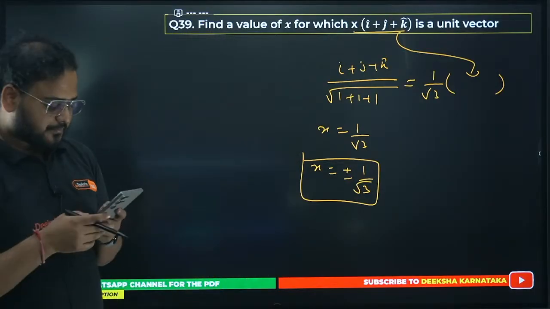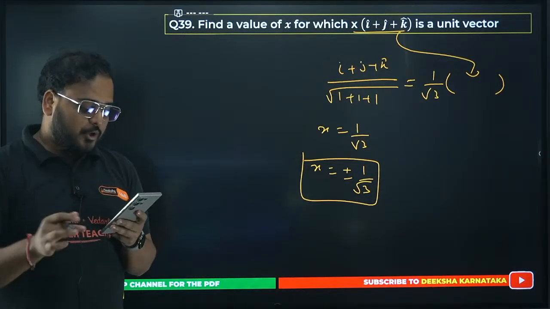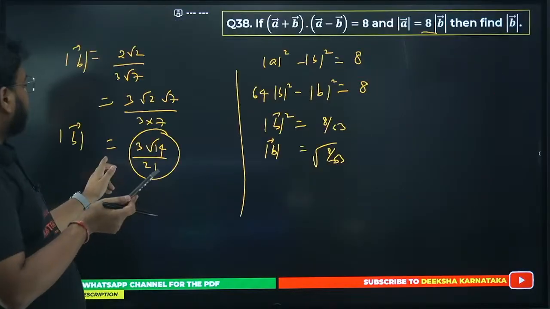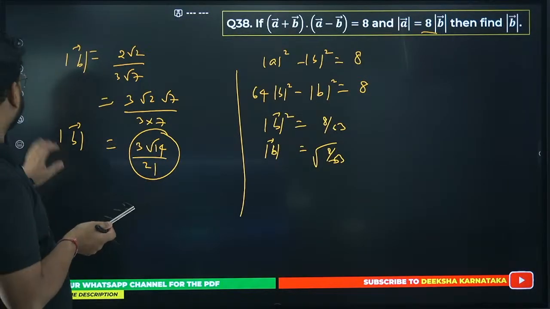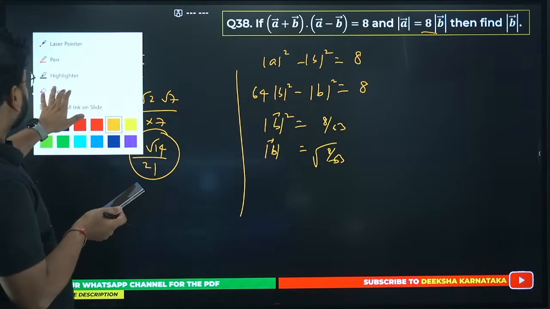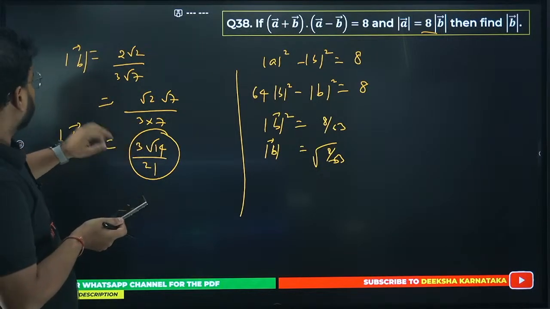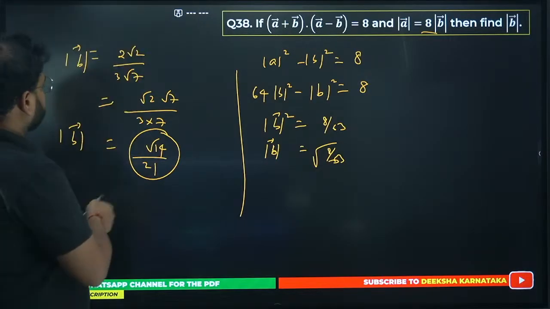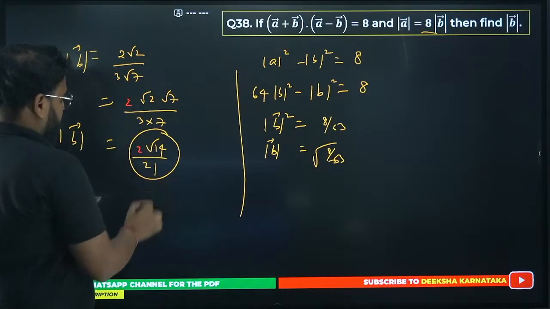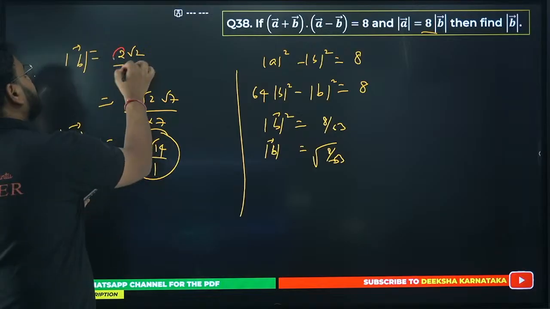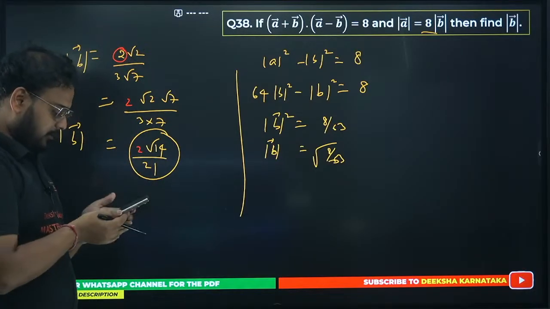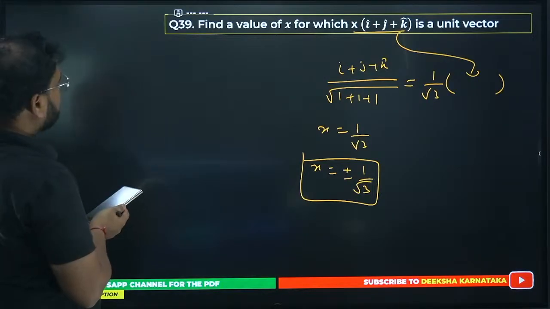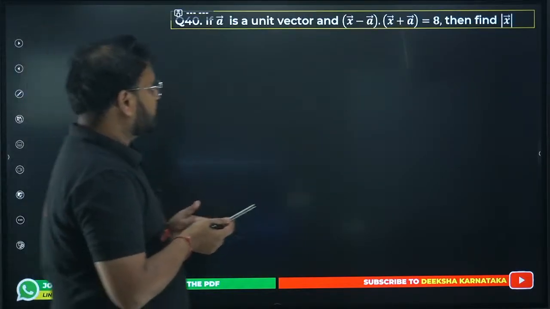Check. Again, this is for those students who have vectors in their syllabus. 2 by root 14, not 3 by root 14. Am I right? Yeah, sorry. Thank you for the correction, Alan. This is again 2 by root 14, right? Yes, 2 root 14, because this value was 2 over here. Thank you for the correction, Alan. Yeah, plus minus 1 by root 3. You're right, Roshan. So 39 is over, 48 now.